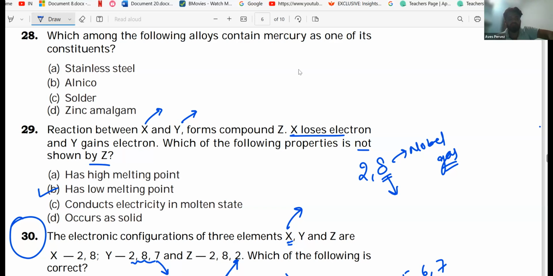Now you can consider this one. They can conduct electricity in the molten state. Ionic compounds can conduct electricity in the molten state but not in the solid state. Why not in the solid state? Because of the strong force of attraction between the positively and negatively charged ions. And the next one is high melting point. They are going to have a high melting point. So this one is the incorrect option. Okay, I understood.